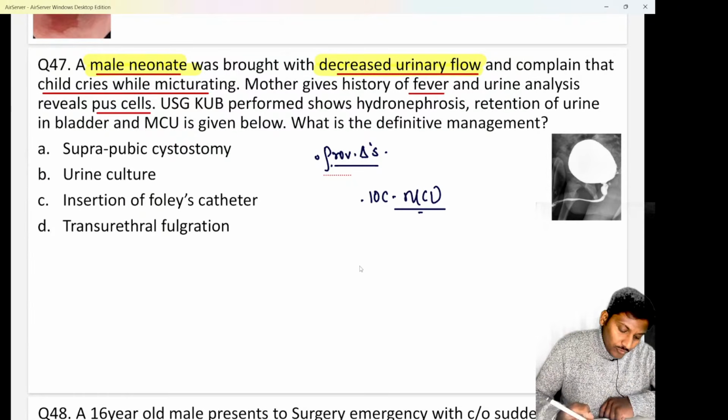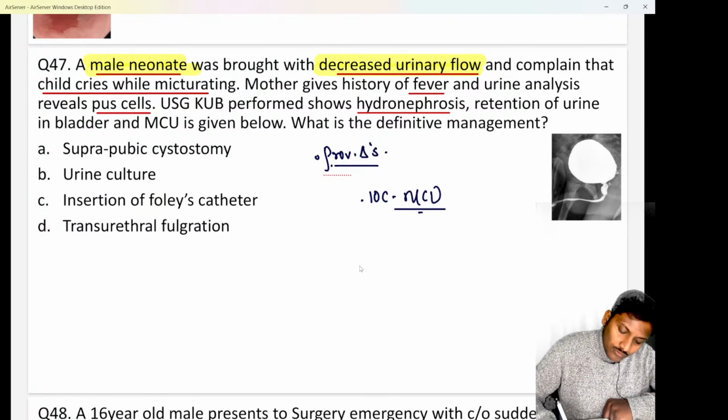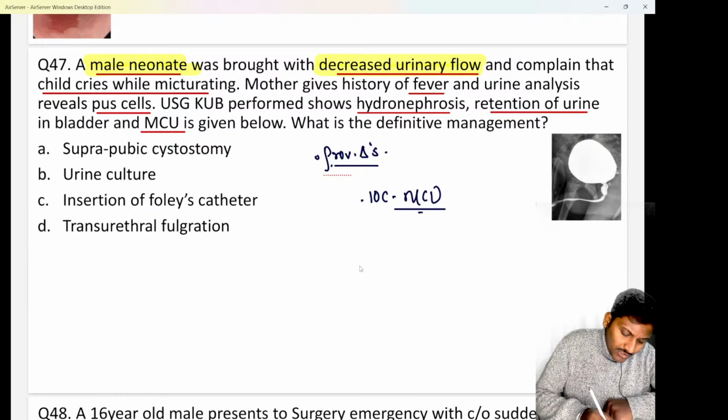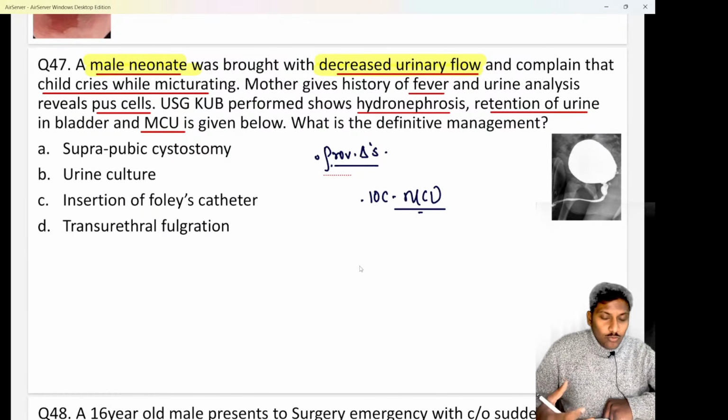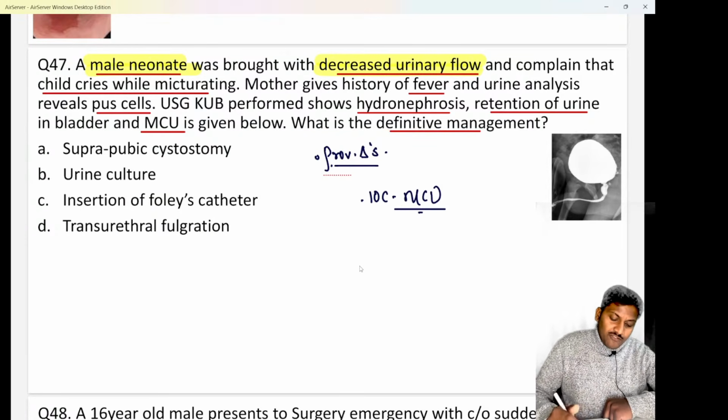Why? Because if you do an ultrasound KUB, you are able to see the child is having hydronephrosis. We discussed yesterday that hydronephrosis is urine retention which will cause dilatation of the pelvis and calyces in the kidney. So ultrasound shows hydronephrosis due to retention of urine. There is retention of urine even in the bladder. And the micturating cystourethrogram or MCU picture has been given below. Now they're asking you what is the definitive management, or the final management.